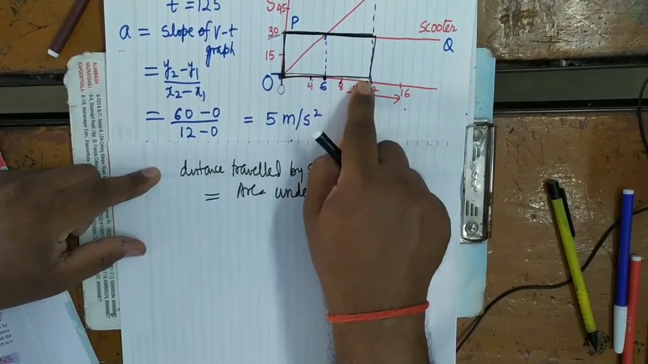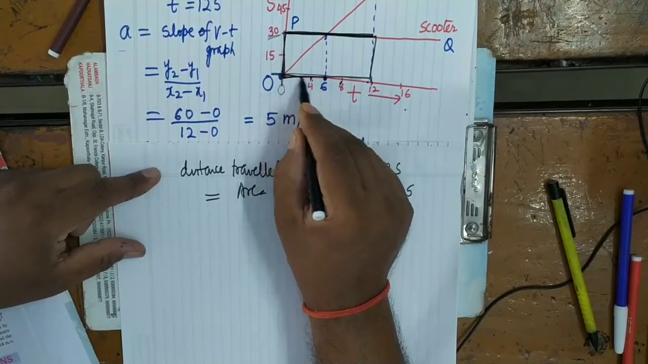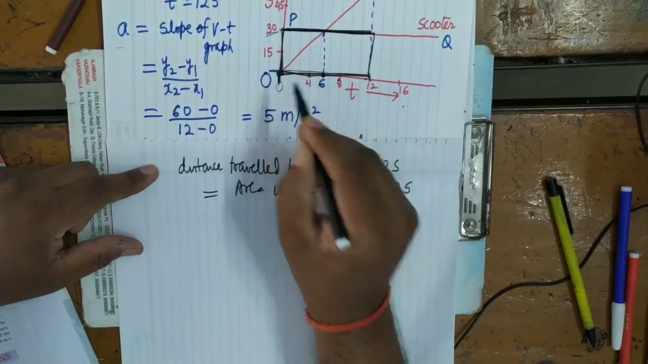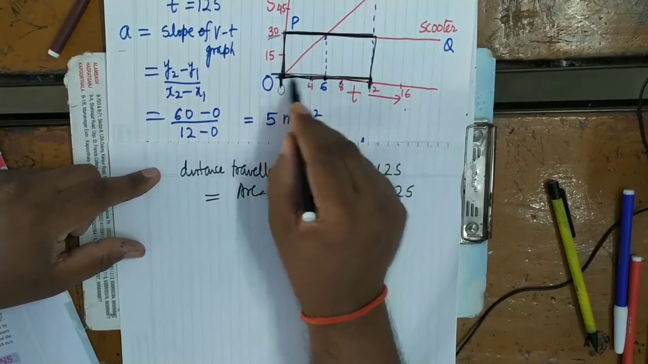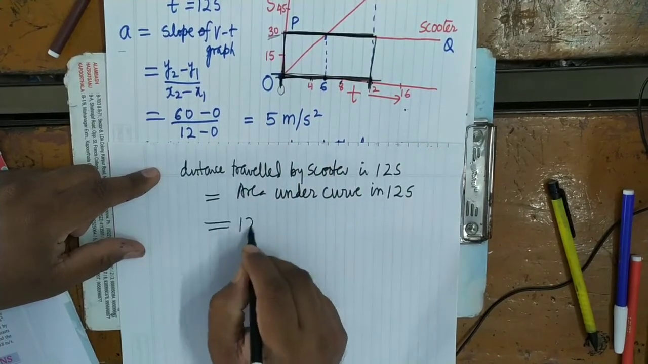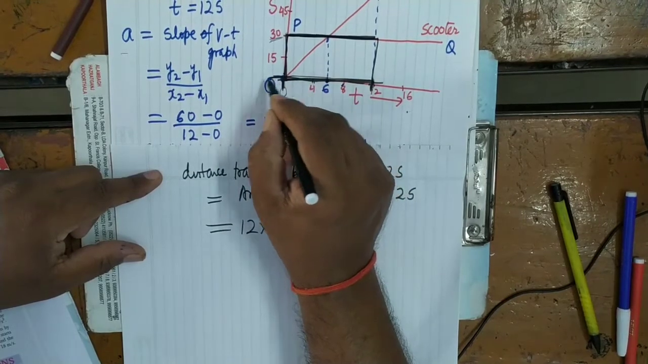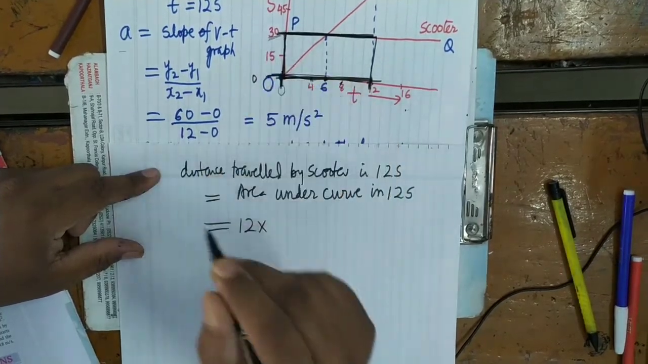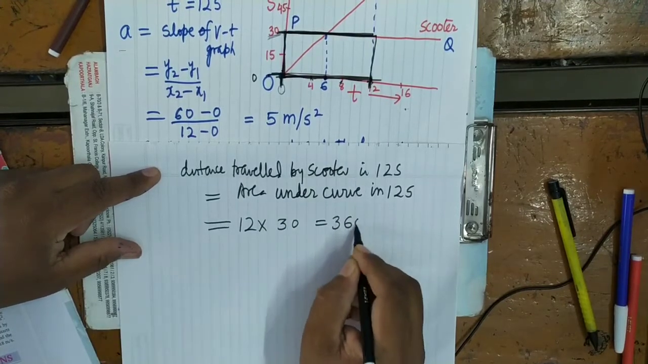The length of this side we will see on the x-axis, and the length of this side on the y-axis. So see here, this point is corresponding to 0, this is corresponding to 12. So 12 minus 0, this side will be equal to 12, into, here this point is corresponding to 0 and this point is corresponding to 30, so it will be 30. So it will be 360 meter.